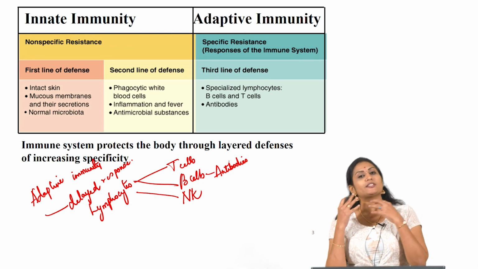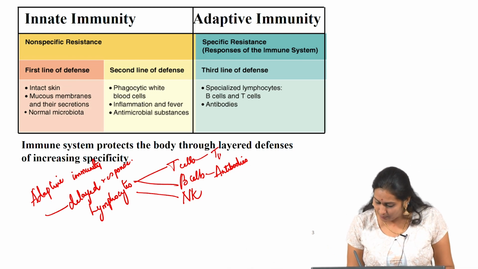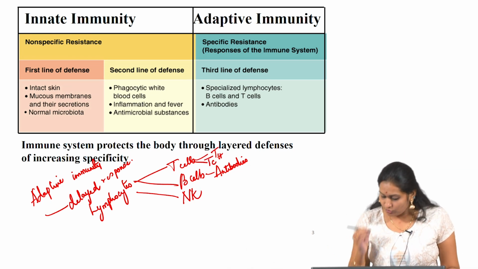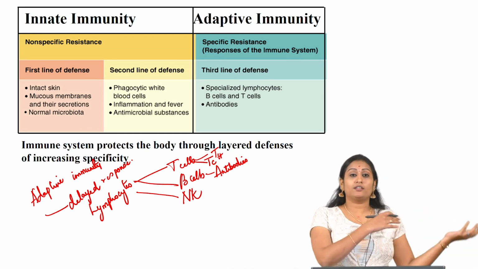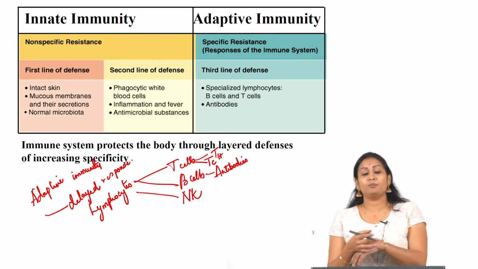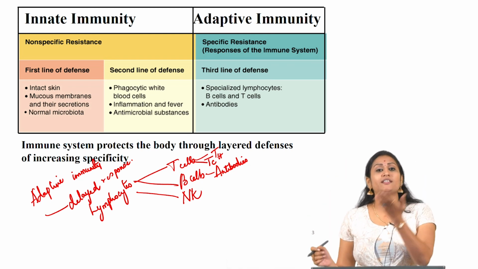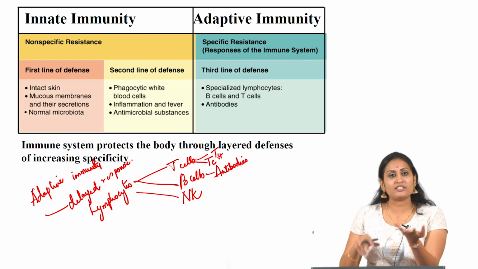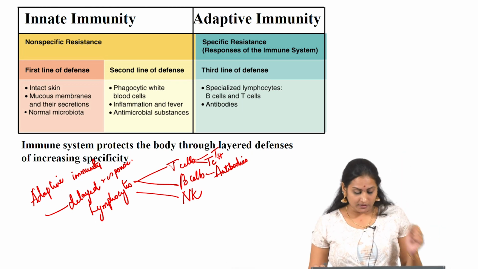These B cells produce antibodies which fight against the pathogen, and T cells are again divided into T helper cells and T cytotoxic cells. Natural killer cells are distinguished from T cells and B cells by the fact that B cells and T cells have specialized receptors on the surface, while natural killer cells do not. That is the major difference between these cells.